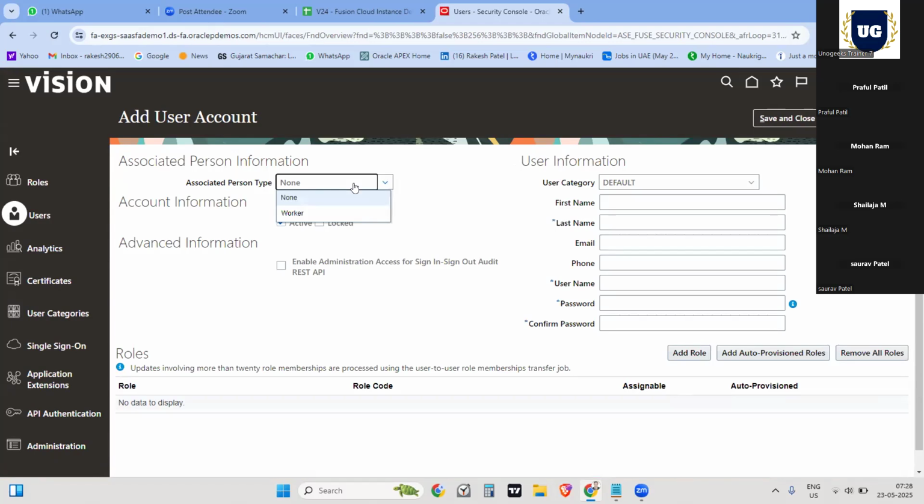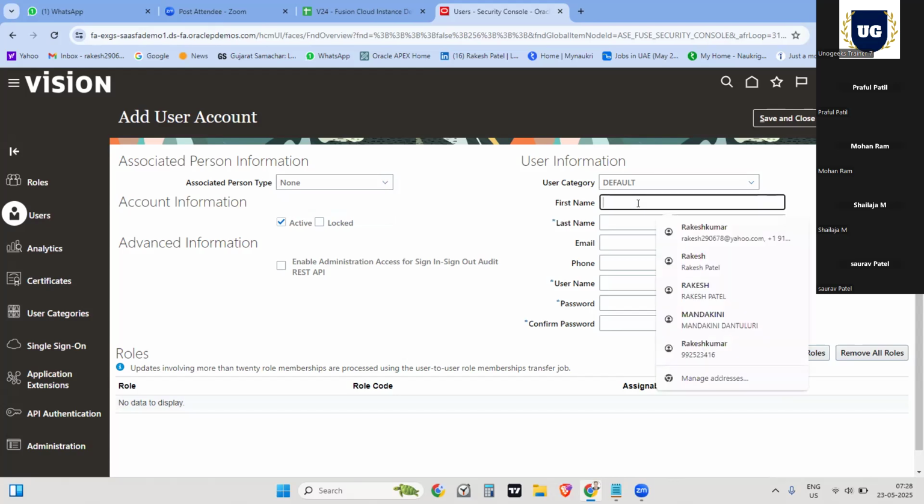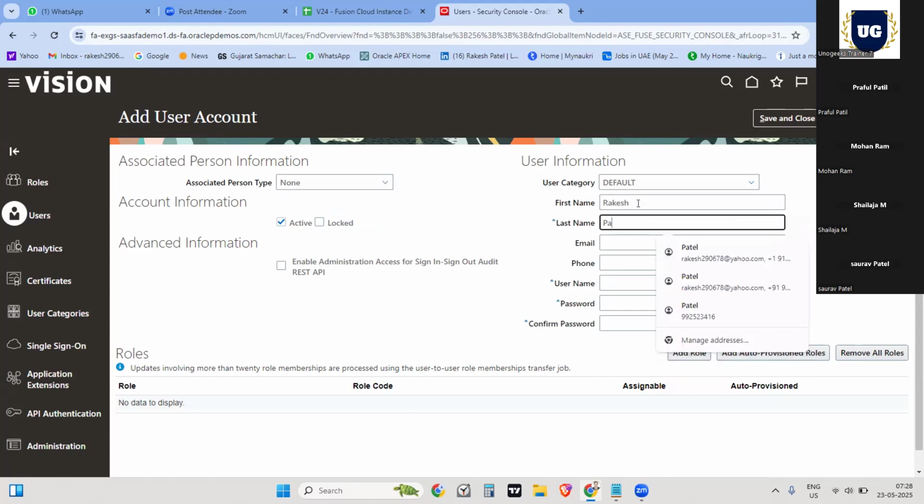What is the use of the assignable checkbox? Whenever you want to assign a custom role by making it an auto provision one. By default, when you assign a standard role, assignable will always be checked. But I chose procurement application administrator and it was not assignable. It's a standard role. Your user account, which you're adding.